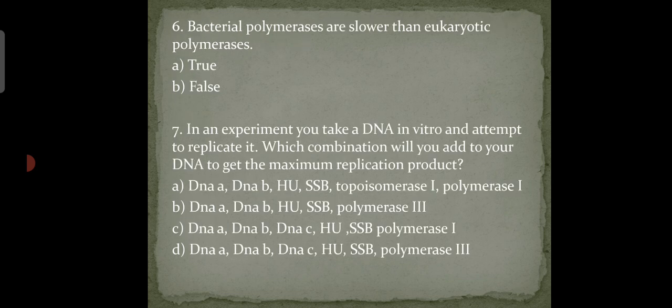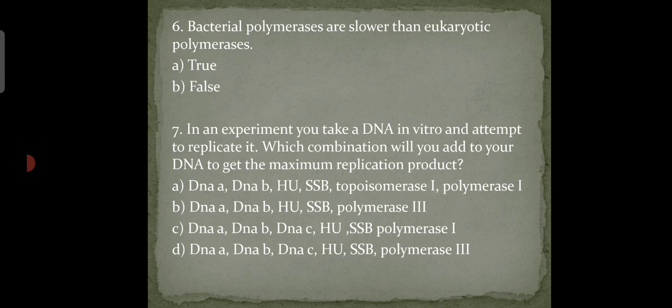Next is our sixth question. Bacterial polymerases are slower than eukaryotic polymerases. Options are true or false.